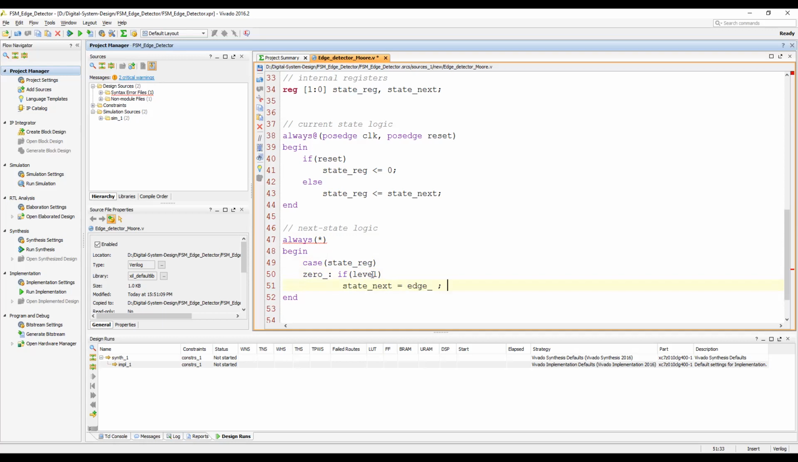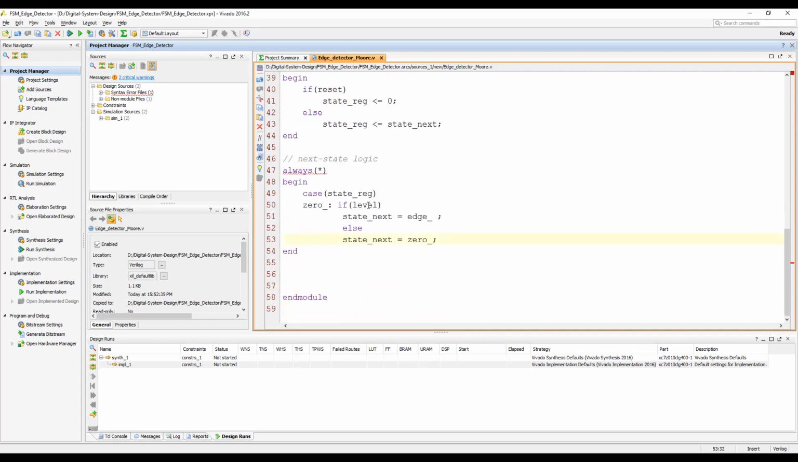So if we are at the zero state and the value of the level is high, then we will jump to the edge state. Otherwise, state next is equal to state zero. Means you do not change the state. If level is equal to 1, you move to the edge state. Otherwise, you remain in the same state because you are currently at the 0 state, and then your next state will also be the 0 state. So no change in this state.